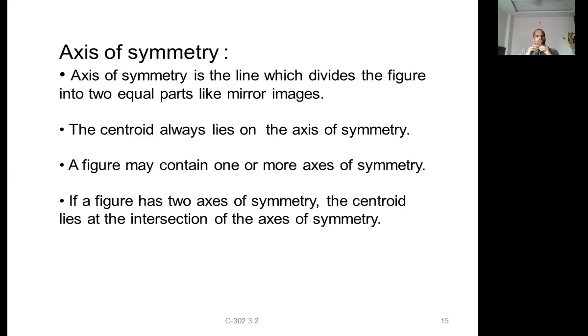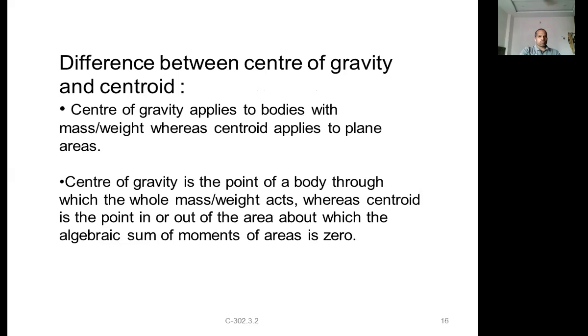So if a figure has two axes of symmetry, the centroid lies at the intersection of the axes of symmetry. Let us say the figure is a rectangle: you take the axis of symmetry about the x-axis and the axis of symmetry about the y-axis. They intersect at the midpoint, and that point is your centroid. Like that, you can graphically locate the centroids of some figures. It's very easy, but for all figures it may not be easy, so graphically it may not be possible in all cases. So obviously we have to calculate the centroids of areas using some method.